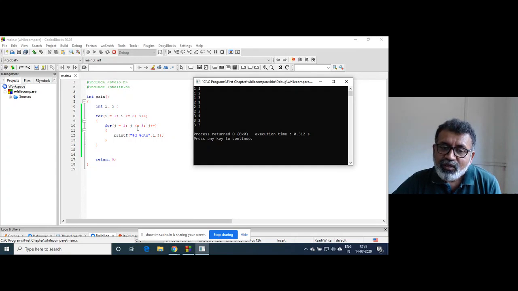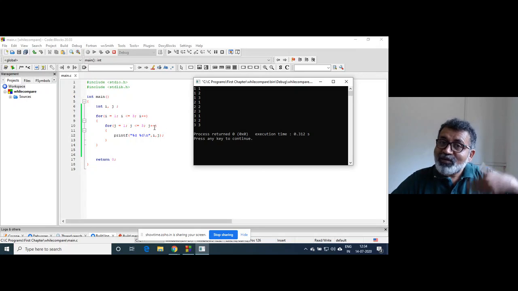Here the condition of j is tested again against 3. 1 is less than or equal to 3, so control goes inside the inner for loop, where the value of i now is 2, and again three values will be taken. So it will be 2 1, 2 2, 2 3.